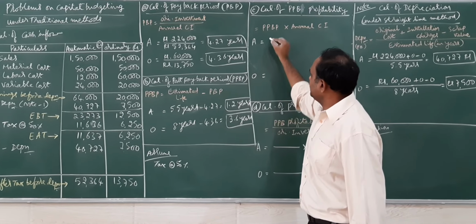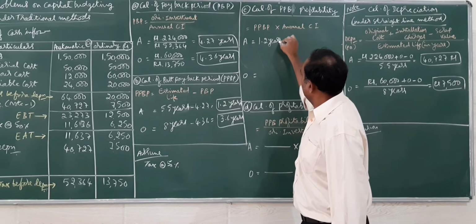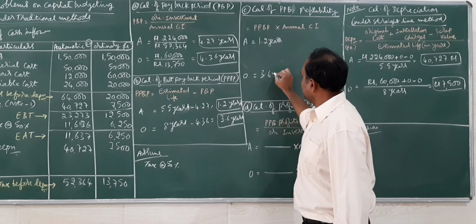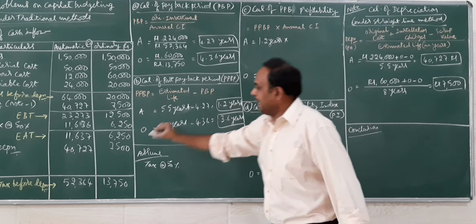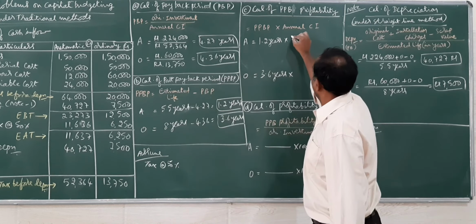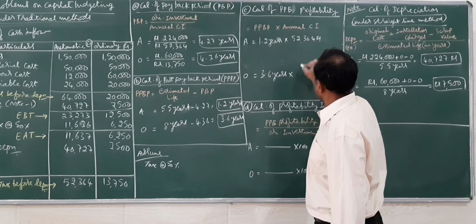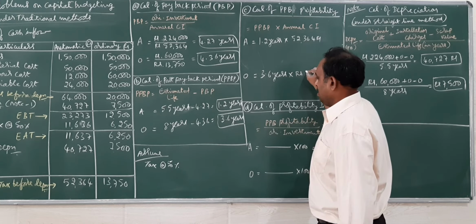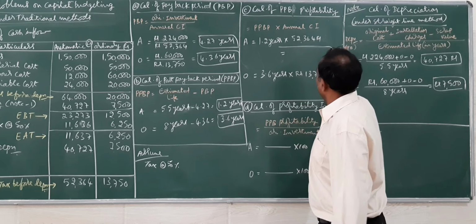We have to take 1.2 years and 3.6 years multiplied by the annual cash inflow, 52,364 rupees and 13,750 rupees.